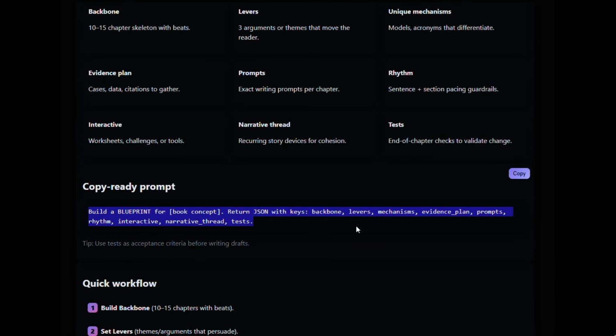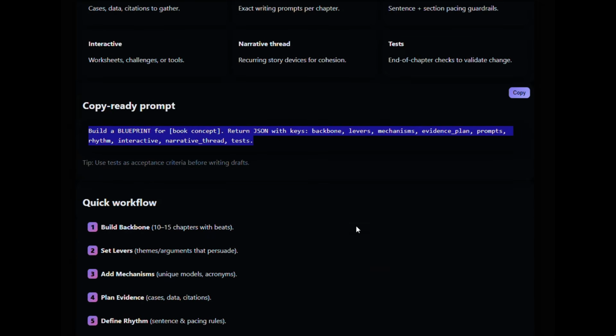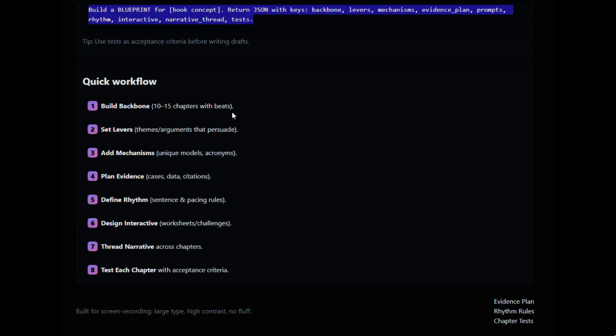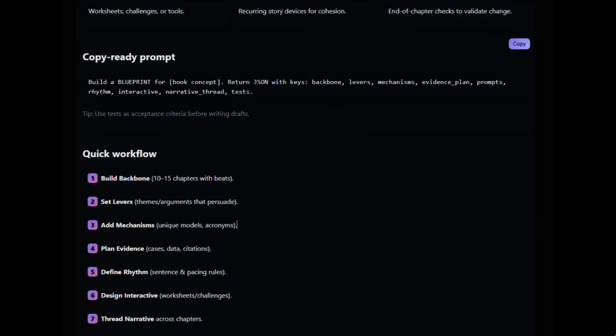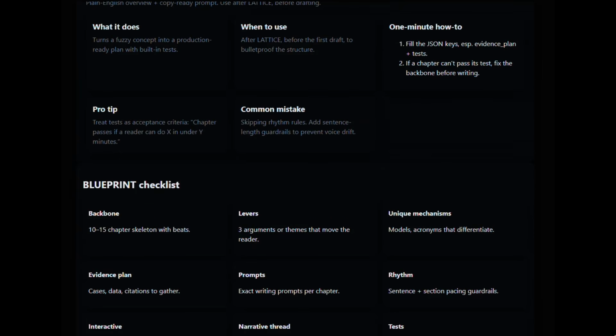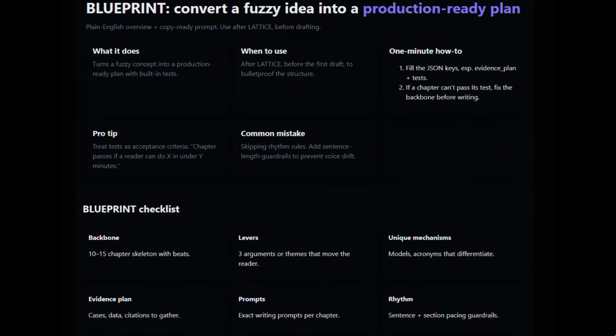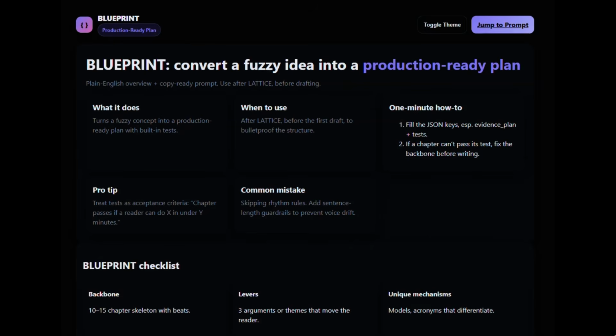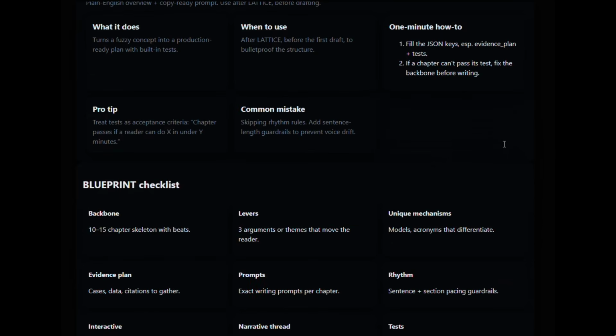We have prompts, exact writing prompts per chapter. Then you have your rhythm, sentence and section pacing rules. Then interactive worksheets and challenges, followed by narrative thread, reoccurring story devices. And then finally, with the blueprint acronym, we have the T, which is tests, end of chapter checks. The prompt is very simply build a blueprint for, and then you enter your book concept, return a JSON with keys, backbone, levers, mechanisms, evidence plan, prompts, rhythm, interactive, narrative, thread, tests.